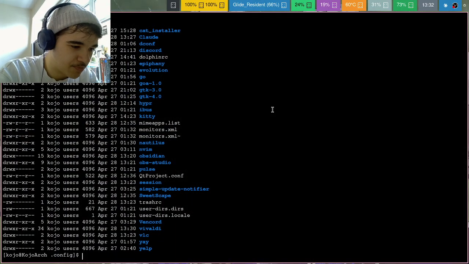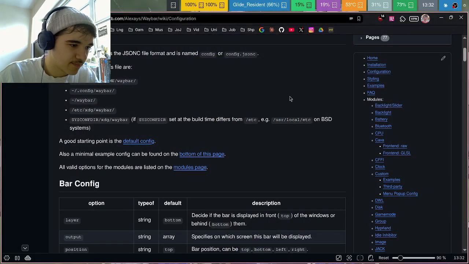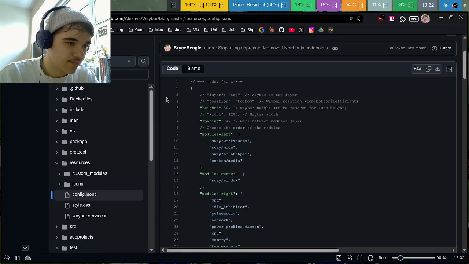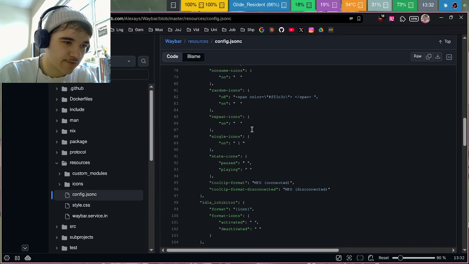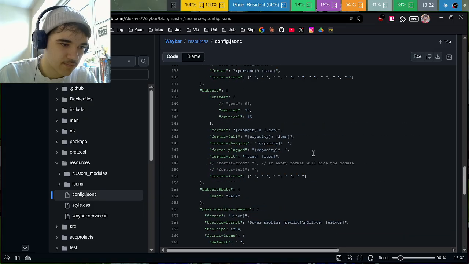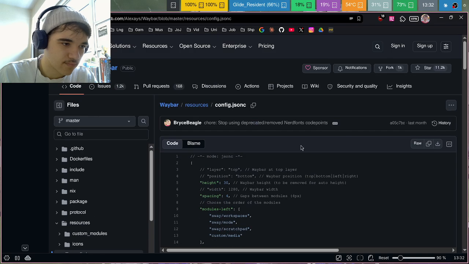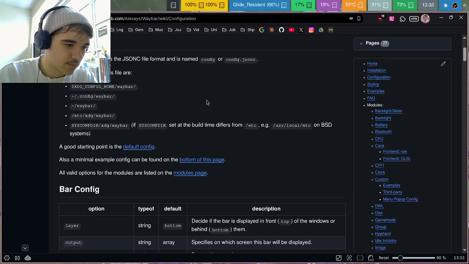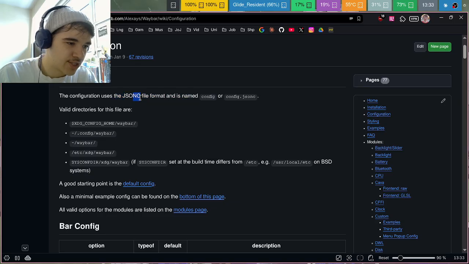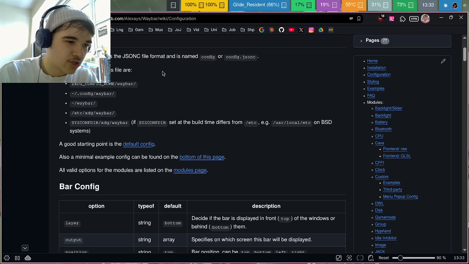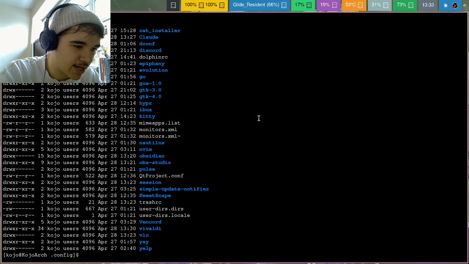So the Waybar config should be here. I don't see it though, so maybe it's somewhere else. A good starting point. Oh, do I make it myself? Okay, this is the default config apparently. So the configuration uses JSONC. Okay, nice, so it uses JSON with comments. Love to see it. And its name is config or config.jsonc. And I can choose any of these directories. So none of them exist right now, right?